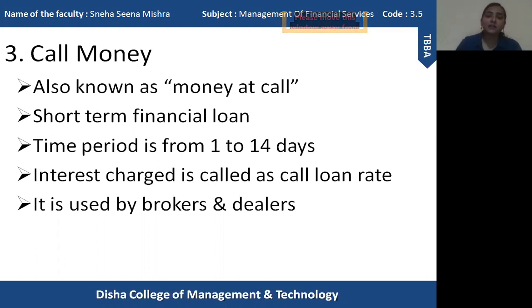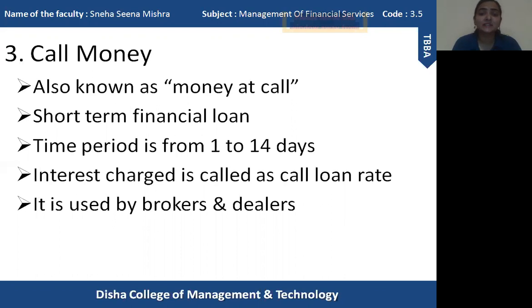It is not like any other term loan which has a fixed rate of interest or a certain maturity. Usually a reminder is given when they are asking to repay a loan, but here the lenders are not supposed to remind the borrower or give any kind of notice in advance. Whenever the lender asks to pay the money back, the money needs to be paid back by the borrower. So this is one of the major features of call money.